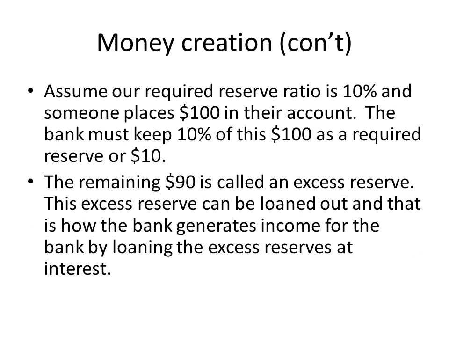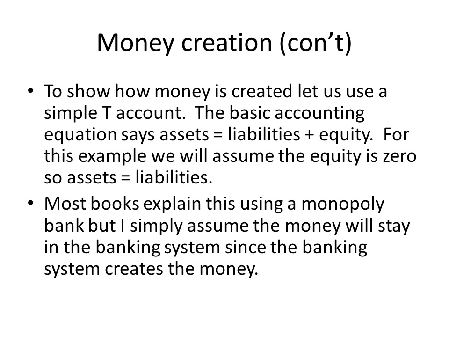Assume our required reserve ratio is 10%, and someone places $100 in their account. The bank must keep 10% of this $100 as a required reserve, or $10. The remaining $90 is called an excess reserve. This excess reserve can be loaned out, and that is how the bank generates income, by loaning the excess reserves at interest.